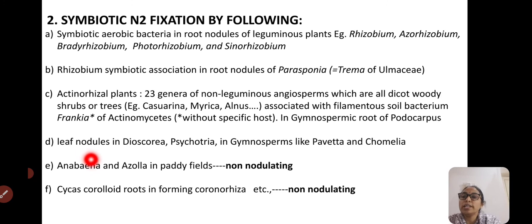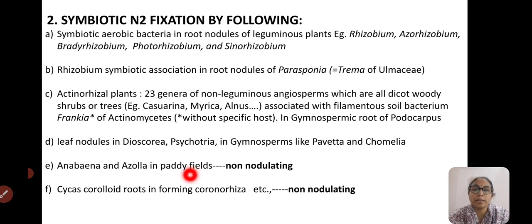Next, coming to the leaf nodules in Dioscorea, Psychotria, and also in the gymnosperm Pavetta and Chomelia. And Anabaena and Azolla, a very important association. Azolla is a pteridophytic plant which has an association with the blue-green alga Anabaena.